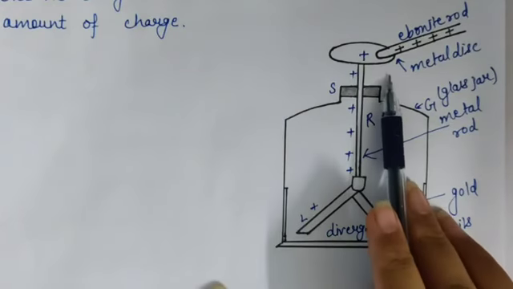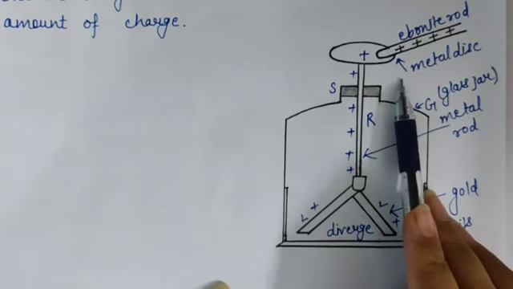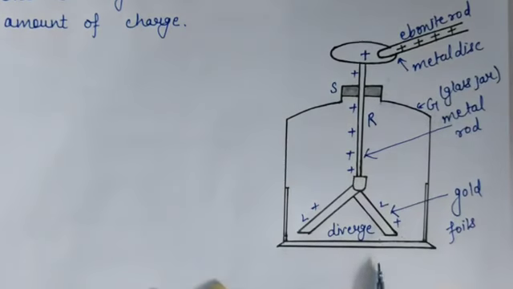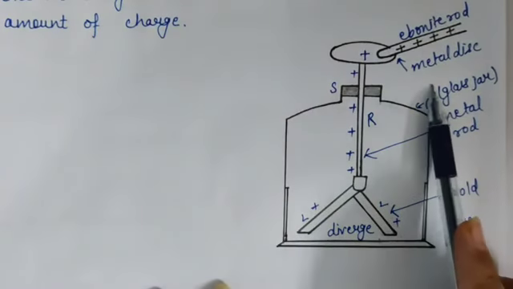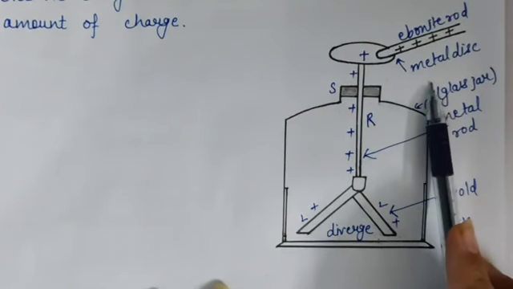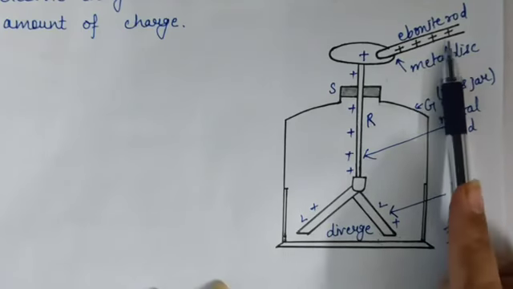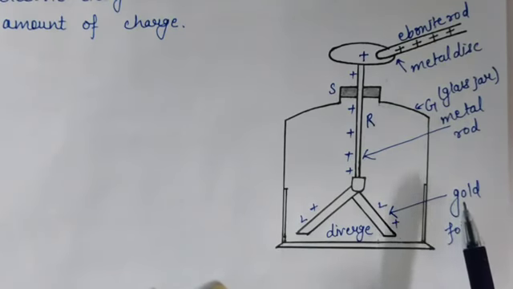And one more point, remember this: the charge can transfer only with the help of a metal conductor. Like here we used a metal disc. So from this activity, we have proved that a charge can be transferred to an uncharged object through a metal conductor. You can take a metal disc or any metal like brass, copper, any metal. So electric charge from a charged object can be transferred to an uncharged object through a metal conductor.